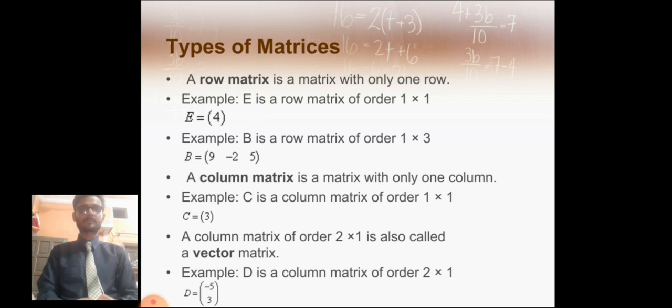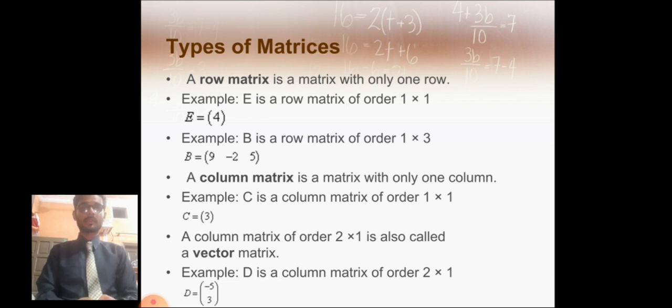Types of matrices. A row matrix is a matrix with only one row. For example, E is a row matrix of order 1 by 1, E is equal to 4. Example, B is a row matrix of order 1 by 3, and this is another example of a row matrix.